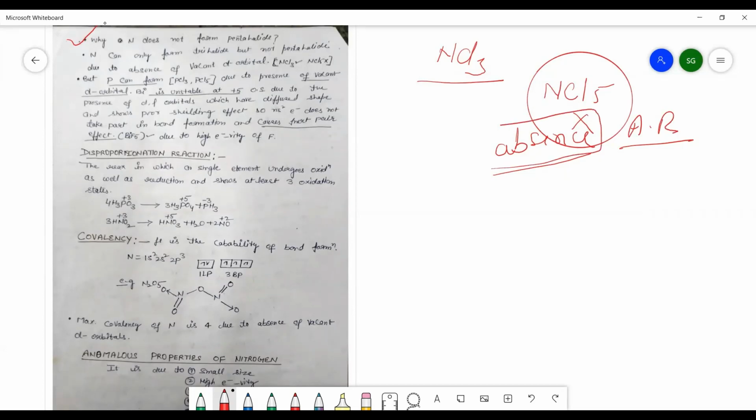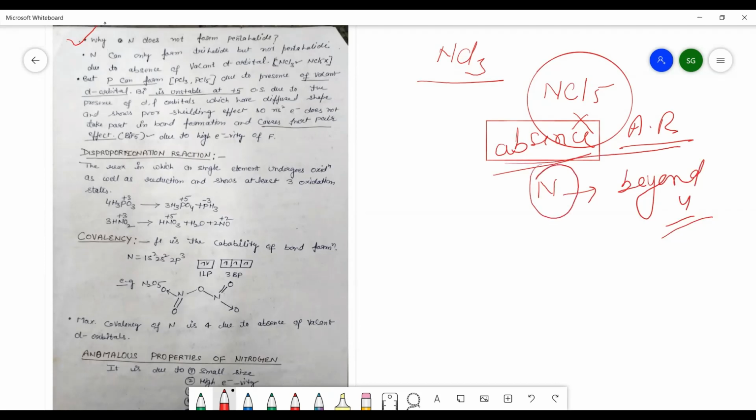Absence of vacant d orbital, so nitrogen cannot extend its covalency beyond 4. We will see the meaning of covalency, and because of the absence of vacant d orbital, why nitrogen will not show covalency beyond 4. Nitrogen can form only the trihalide but not the pentahalide. Same reason, absence of vacant d orbital in case of nitrogen.